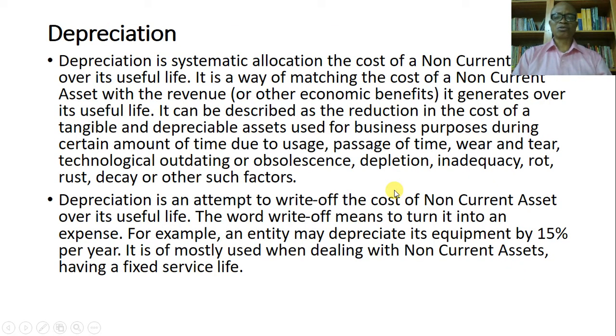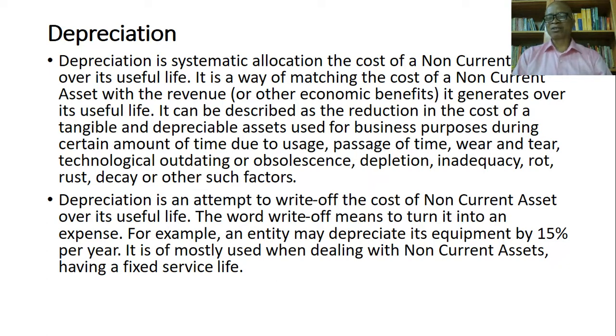Now let's go to depreciation. What is depreciation? Depreciation is the systematic allocation of the cost of a non-current asset over its useful life. It's a way of matching the cost of a non-current asset with the revenue or other economic benefits it generates over its useful life.